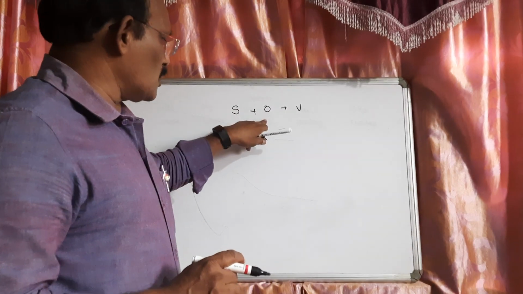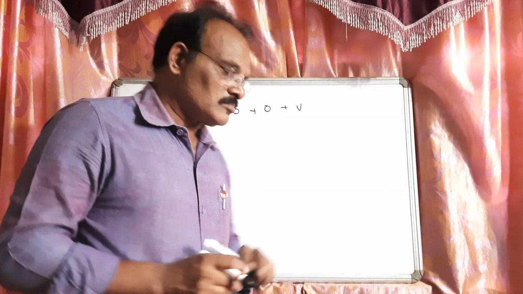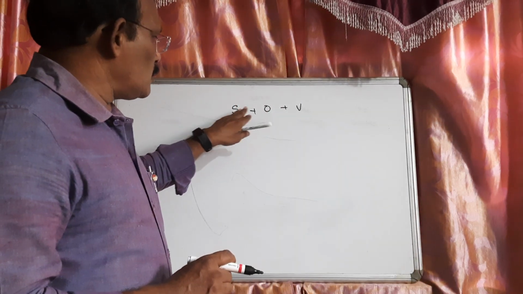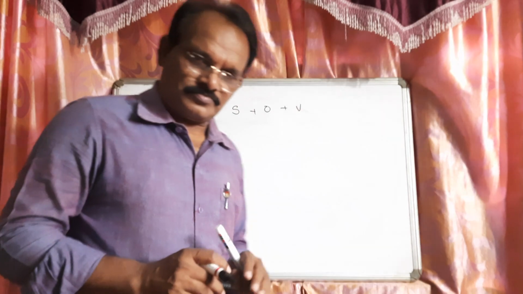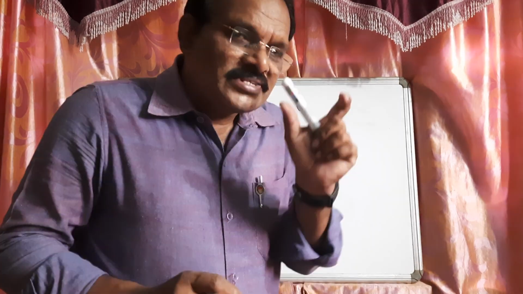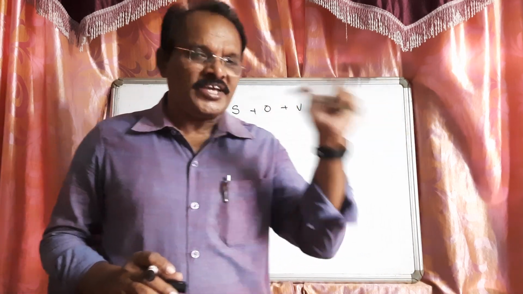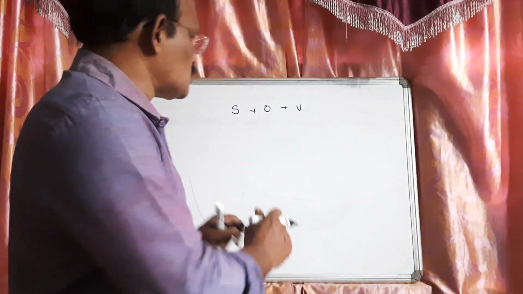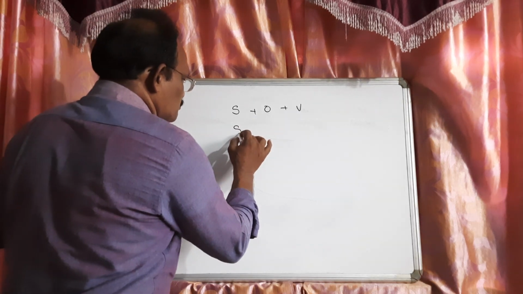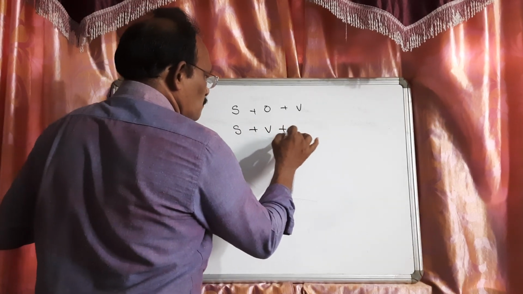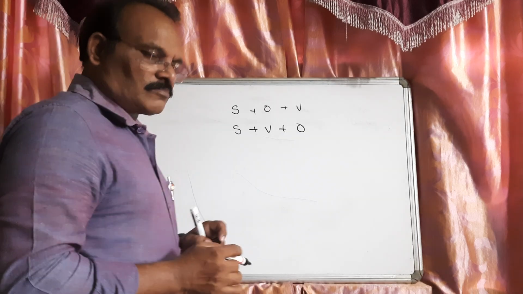राम खाना खाता है, मैं गाड़ी चलाता हूं. But if we want to translate this sentence, Ram khana khata hai, into English, what will be the structure? The structure will be subject plus verb plus object.